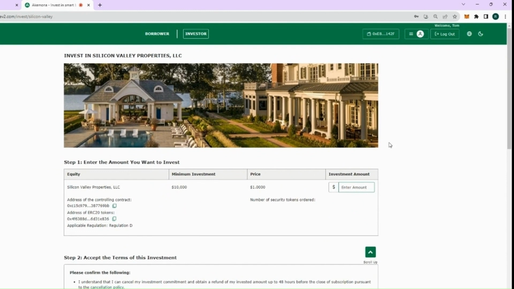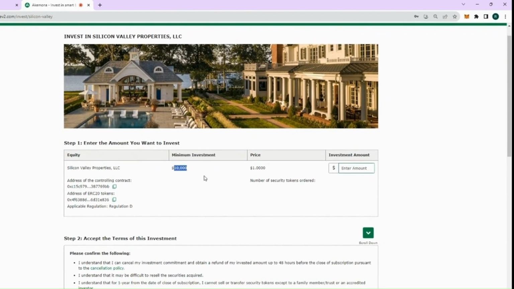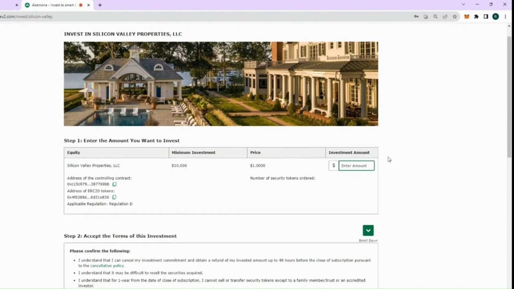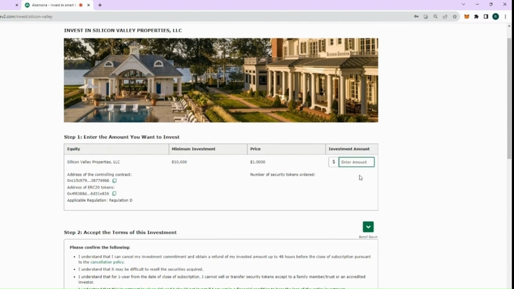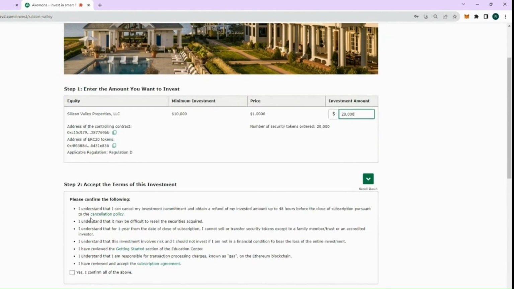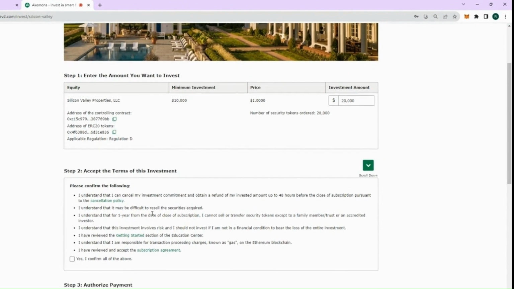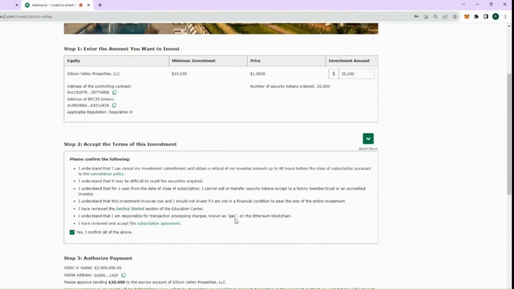Here I land on the investment page. The minimum investment is $10,000. Here is the price of a token as $1. I'm going to add the investment amount as $20,000. Then, I have to accept the cancellation policy. I have to review and accept the subscription agreement and all that information. Yes, I confirm all of the above.